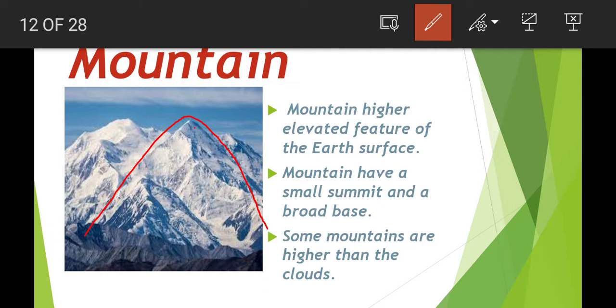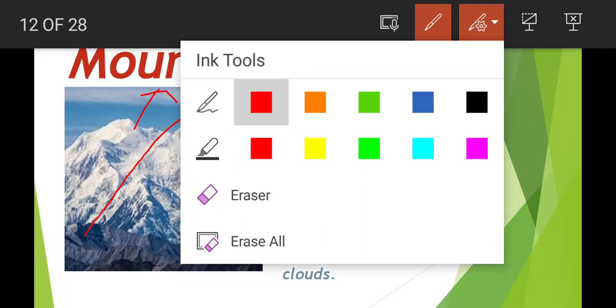The lands which have more height, and they have steep slopes also, children. These are the steep slopes. These are called mountains, children. Some mountains are higher than the clouds also. These are the clouds, children. For example, take the Himalaya mountains. These are higher than the clouds.